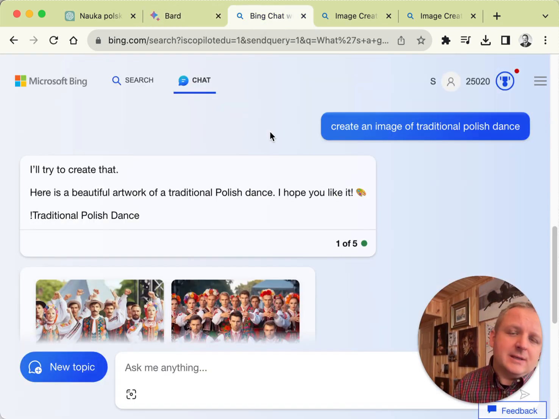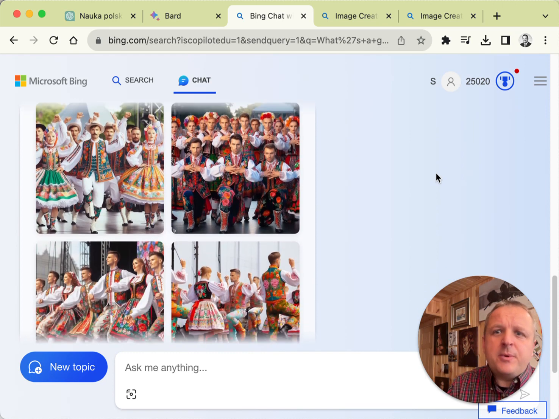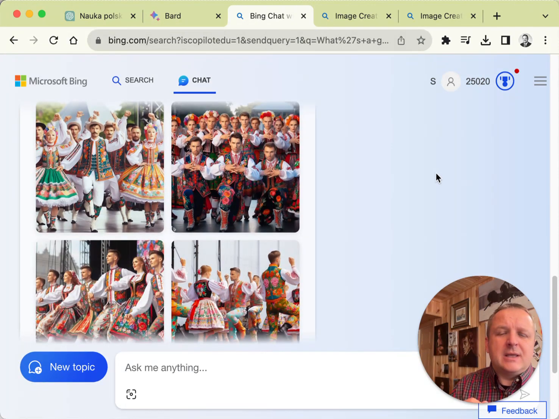Now Bing has its own kind of niche at the moment. A few months from now, they all probably will do the same functionality. But right now, Bing is able to generate images. So here I just said, create an image of traditional Polish dance. And hey, it came up with, it didn't find these pictures, it generated the pictures, which means that it gave the kind of a general feel for what Polish dance would be, the color set.